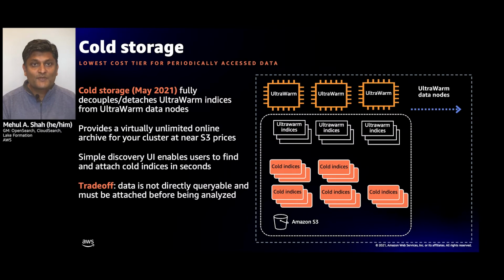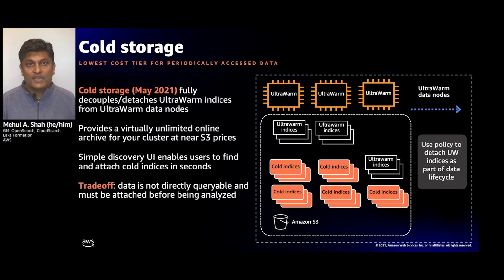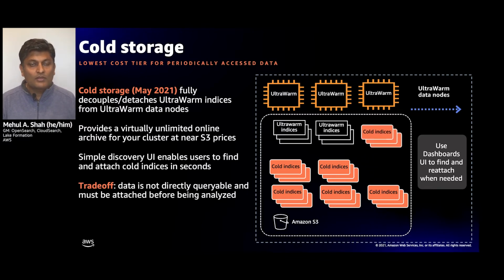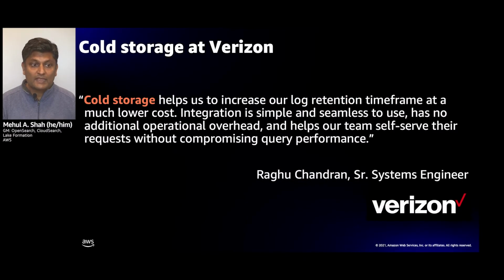But there are some customers that came to us and said, hey, we just need more storage than 3 petabytes. And so this year, we launched cold storage in May. What we're doing with cold storage is allowing you to decouple your UltraWarm indices from the UltraWarm nodes into S3. You can detach them manually, or you can detach them using data lifecycle policies and automatically bring them out and bring them back in as well.